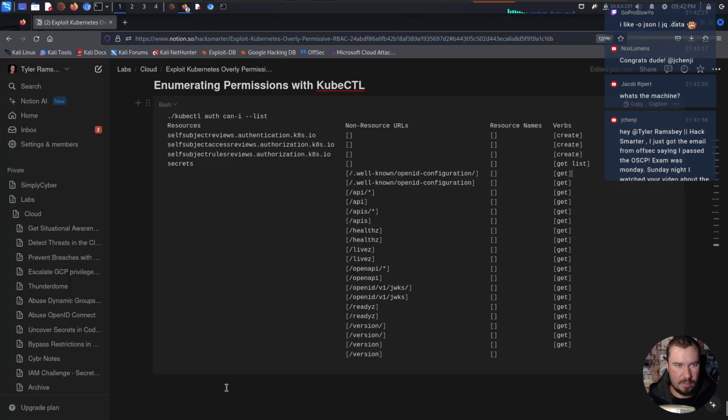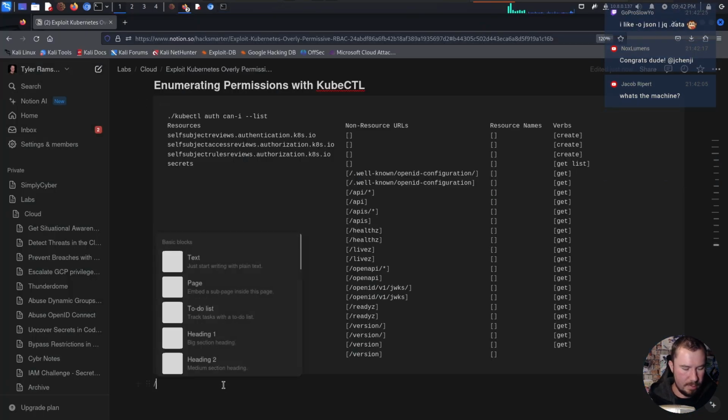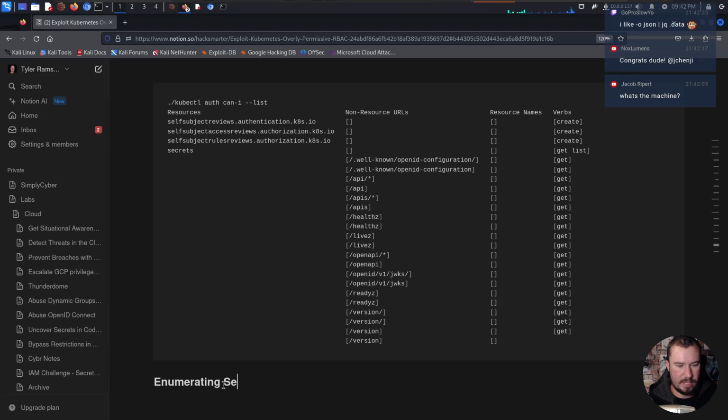Jump back over to our notes, and we will say enumerating secrets with kubectl.